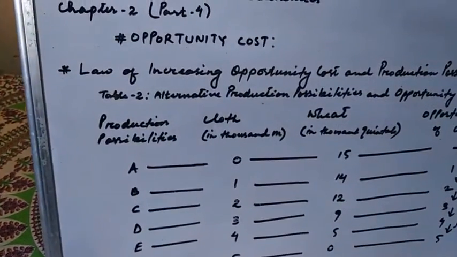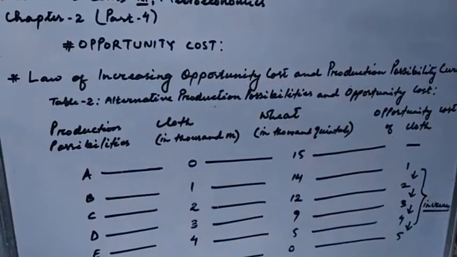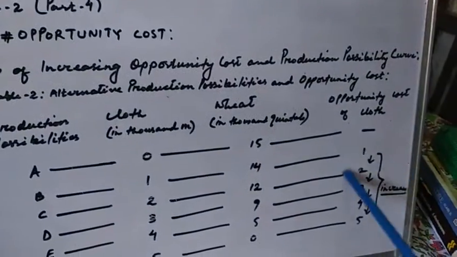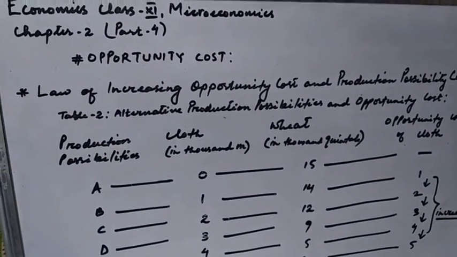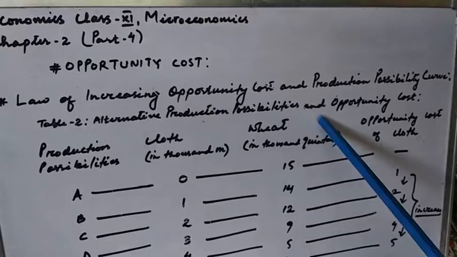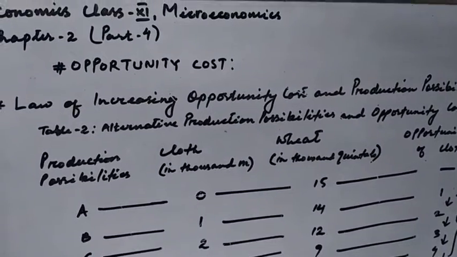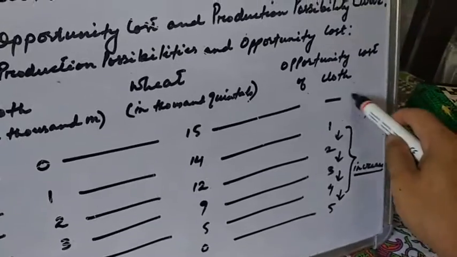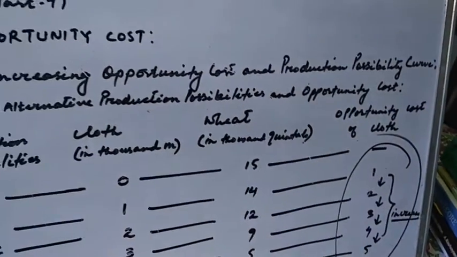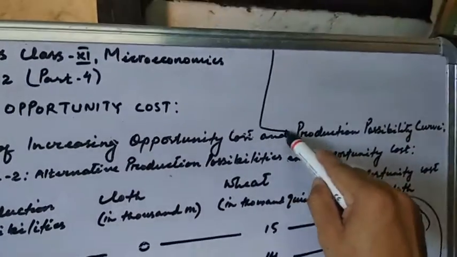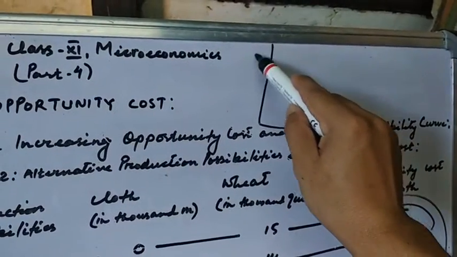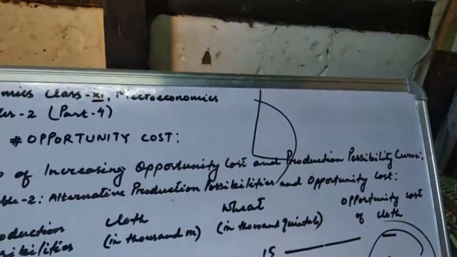And it is this law, this increasing opportunity cost, that makes a production possibility curve concave to the origin. Concave to the origin. It is because of this increasing opportunity cost that the production possibility curve is concave to the origin.